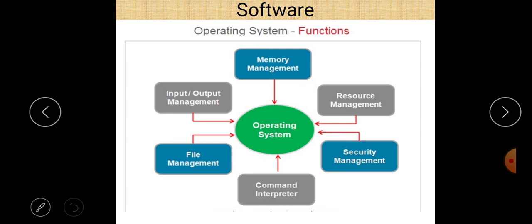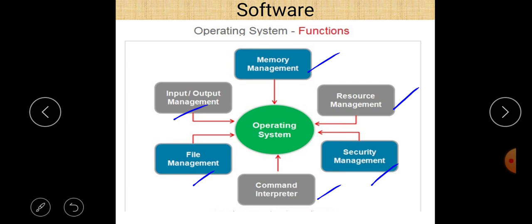Now, the task of the operating system, or the functions of the operating system. So the main functions of the operating system are memory management, resource management, security management, command interpreter, file management, input output management. All works related to input output devices such as keyboard, mouse, joystick, scanner, printer. So these are managed by operating systems.